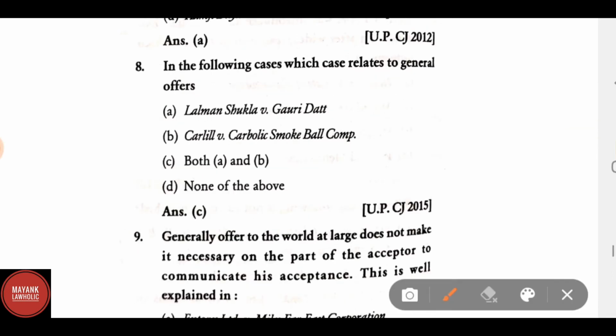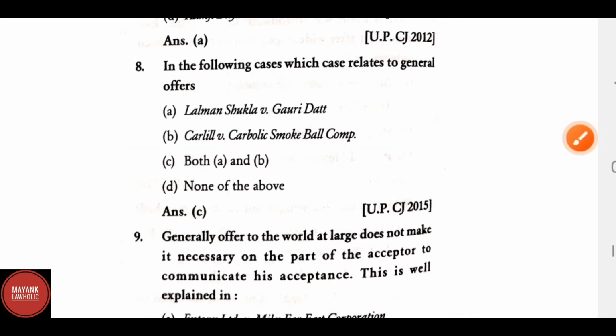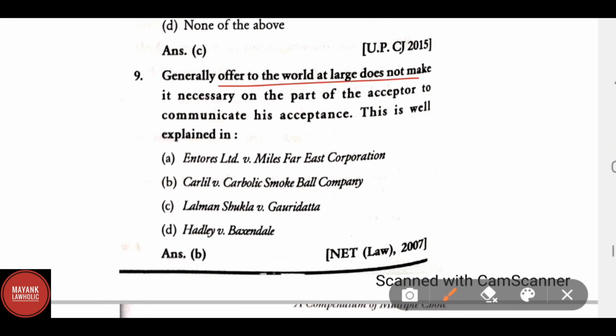Which of the following cases relates to general offer? Correct answer is Lalman Shukla versus Gauri Dutt, Carlill versus Carbolic Smoke Ball Company. They both cases are related to the general offers. A general offer to the world at large does not make it necessary on the part of the acceptor to communicate his acceptance. This is well explained in Carlill versus Carbolic Smoke Ball Company.